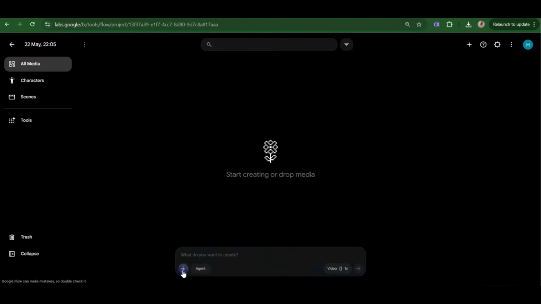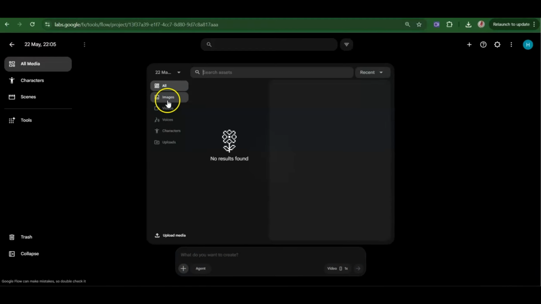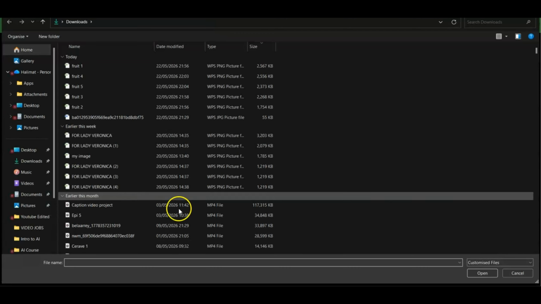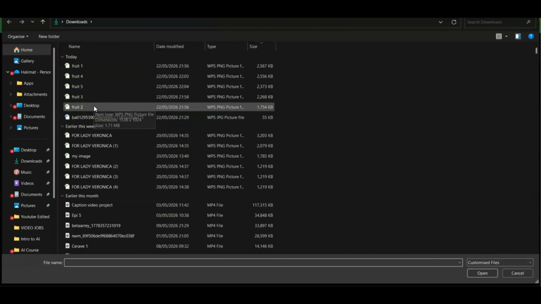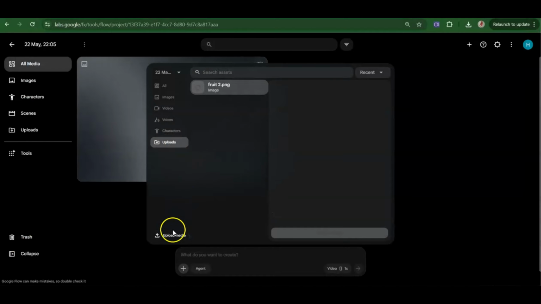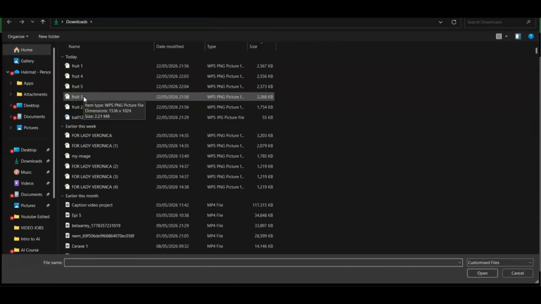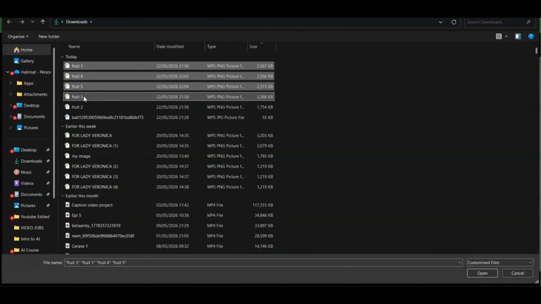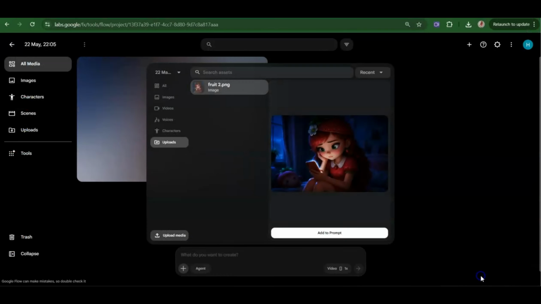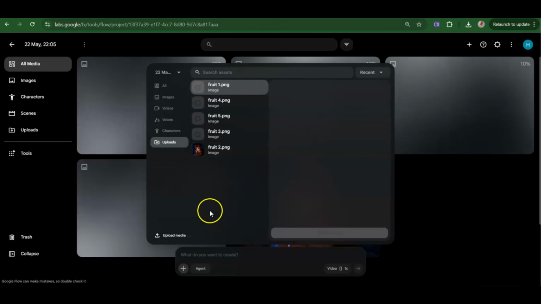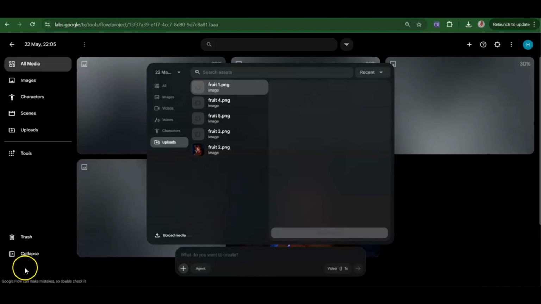So once you have it here, click on this plus button, and then you are able to upload your characters. So come over here, click on upload media. It will take you over here, and then what I'm going to do is upload the images. That's images 1 to 5 that I did. As you can see, I used fruit to name it just so I know which one it is. So I'm just going to allow this to upload, and then we can get started with the animation.